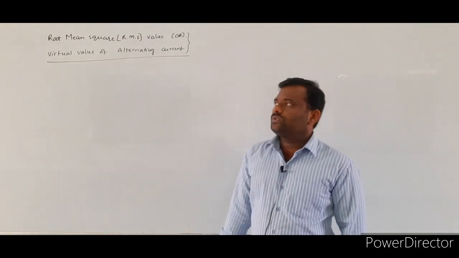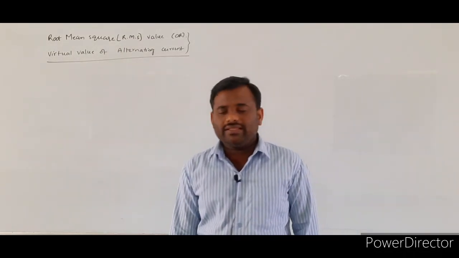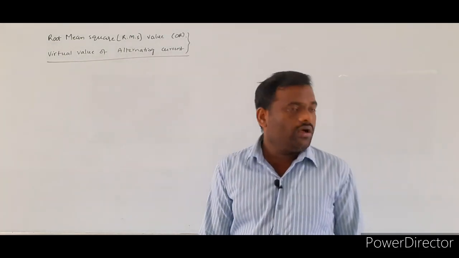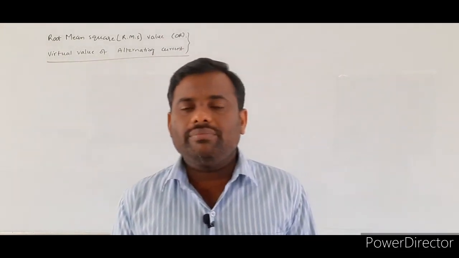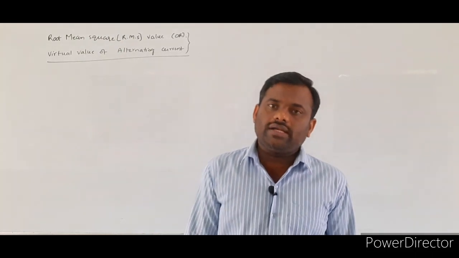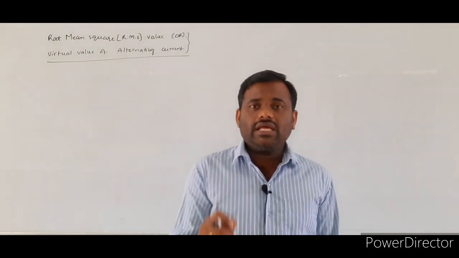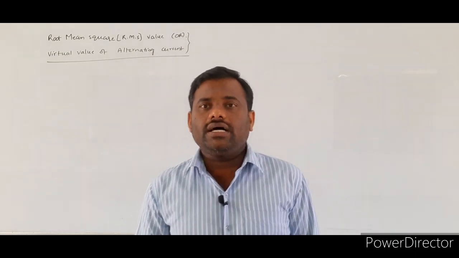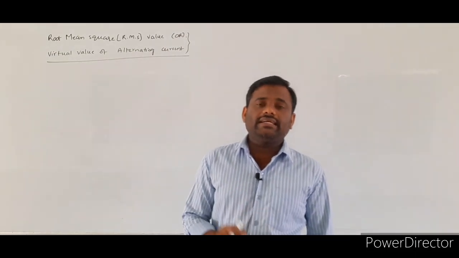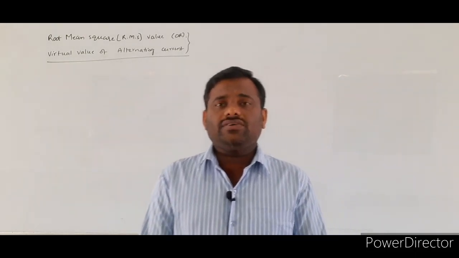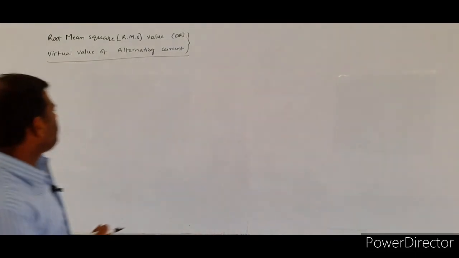Online classes. Today we are going to discuss a new topic called RMS value, or virtual value, of alternating current. In the last class we completed the average value of the AC current for one complete cycle. To calculate the average value of the AC current, we use the formula.